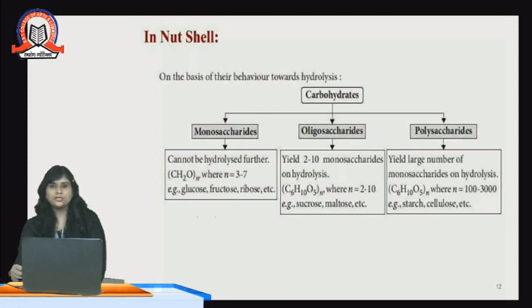The last one is polysaccharides. Polysaccharides yield a large number of monosaccharides on hydrolysis. Their formula is (C6H10O5)n, where the value of n varies from 100 to 3000 units. Examples are starch, cellulose, etc.